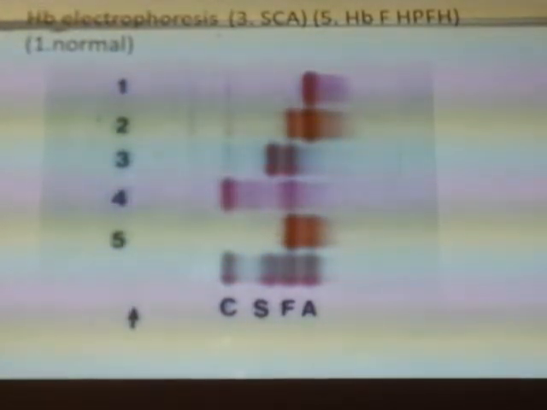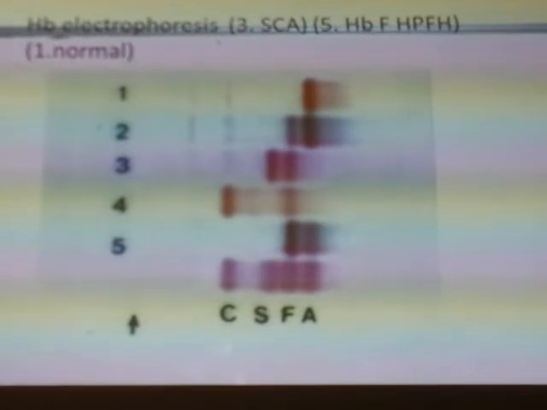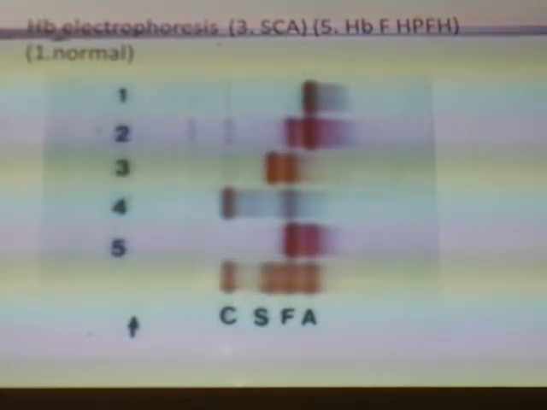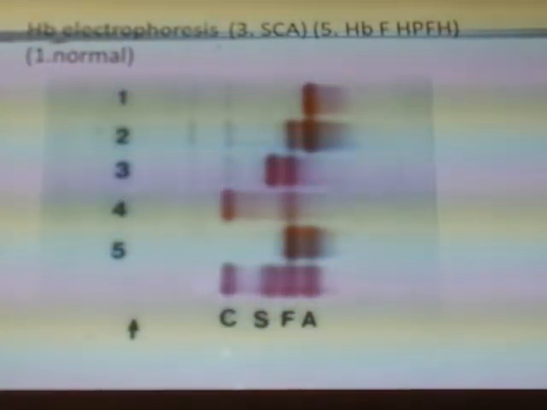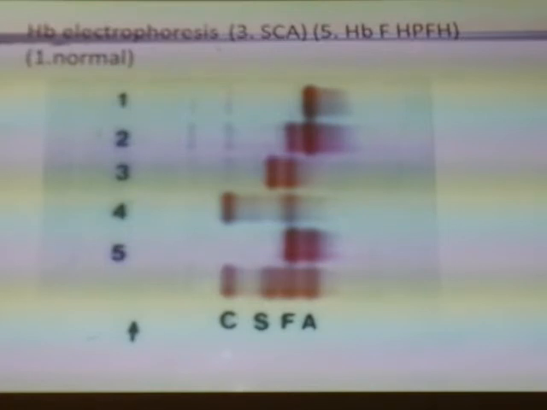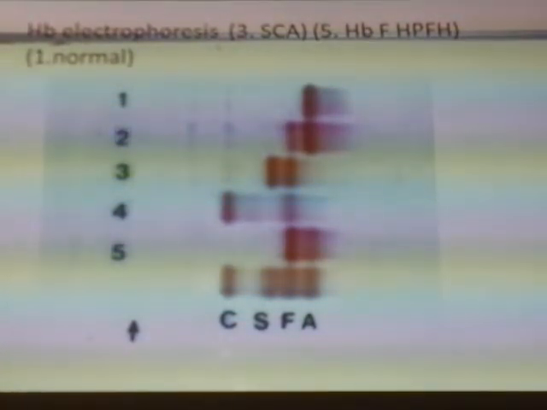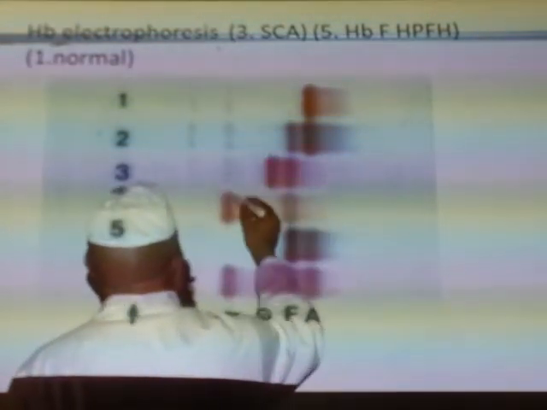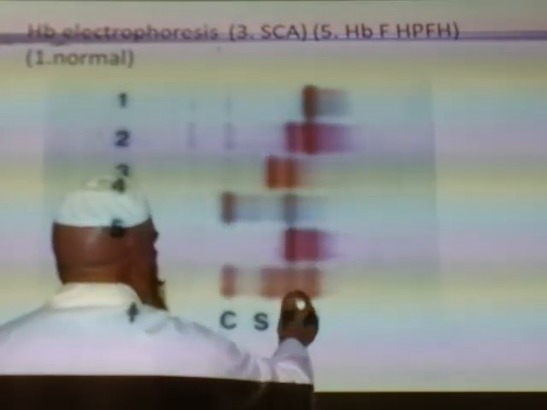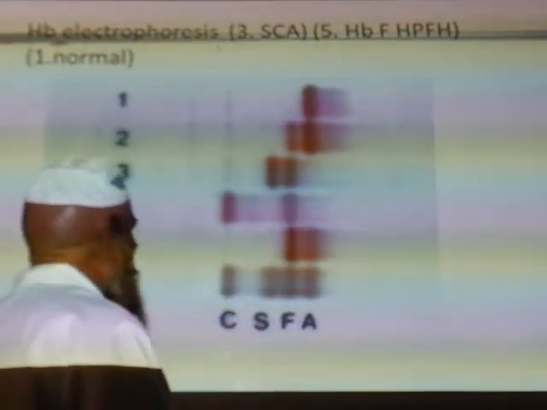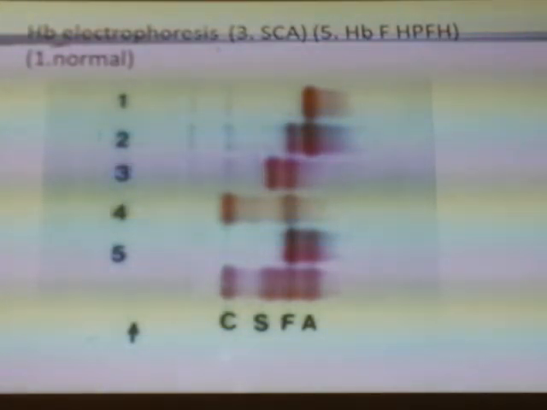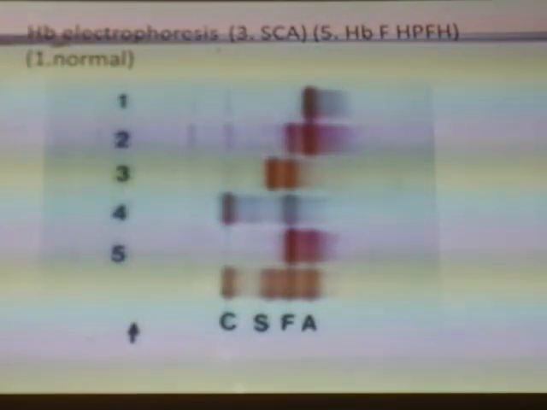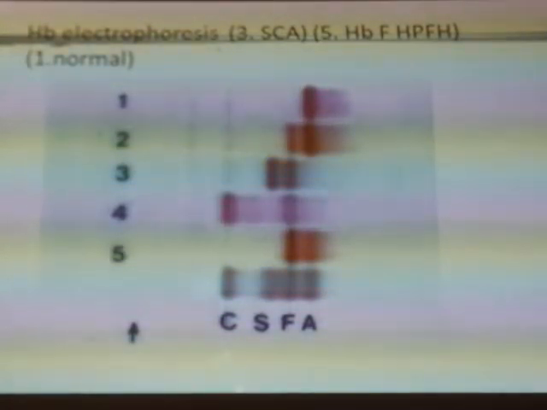What about number 4? Number 4. FC disease. Abnormal.